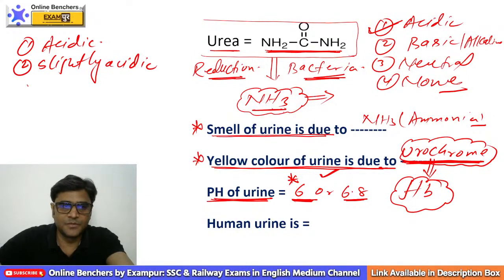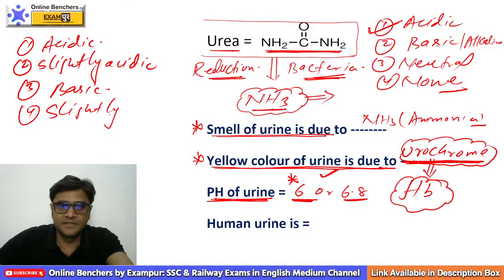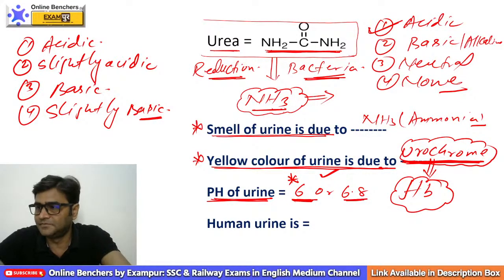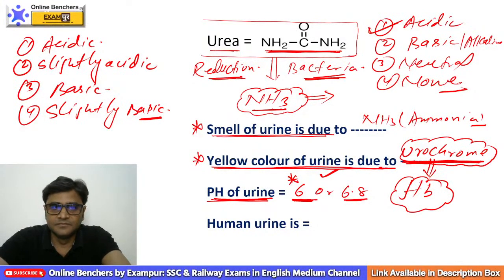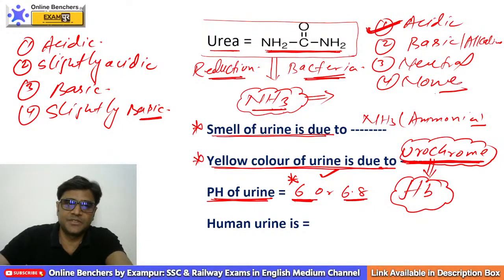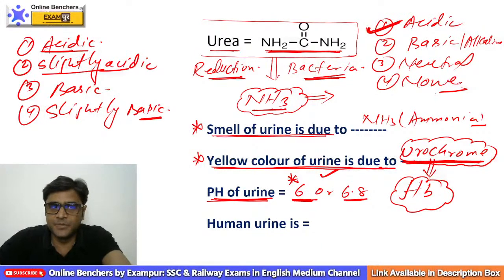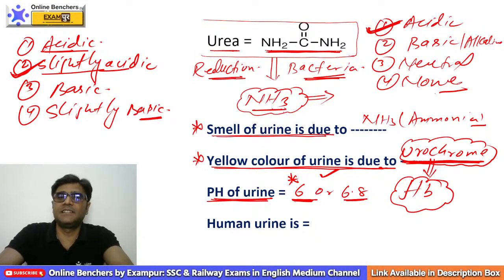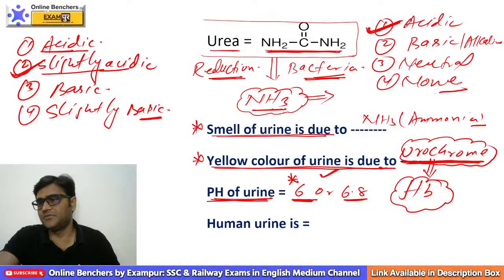Suppose in the third option we have basic in nature, and in the fourth option slightly basic. Tell me which one should be the right option. Very important. Human urine is acidic, basic, neutral, none. Definitely your answer should be acidic in nature, but suppose in options we have both acidic and slightly acidic, we will give priority to which one? We will give priority to slightly acidic. Slightly acidic. Digvijay, you are right. Very good.